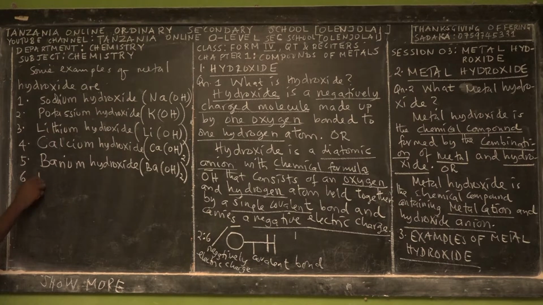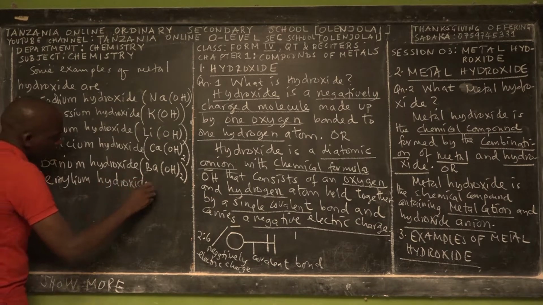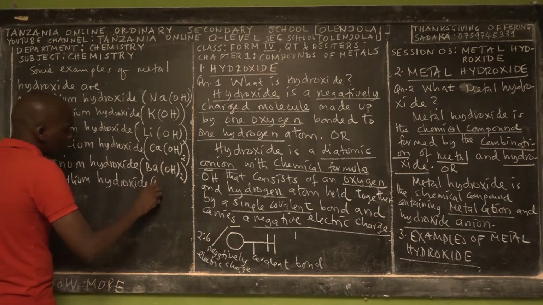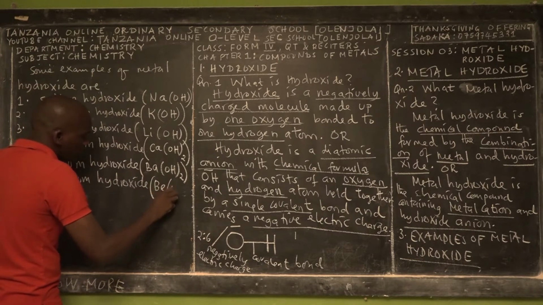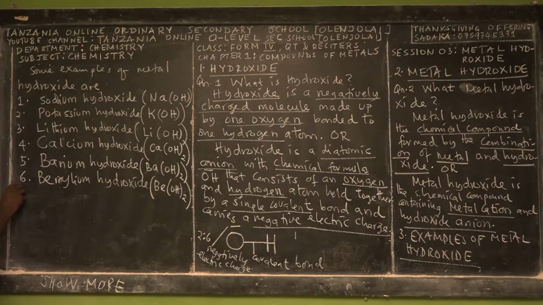We have also another metal hydroxide, which is called beryllium hydroxide. So beryllium hydroxide, this is 2. That's a molecular formula.